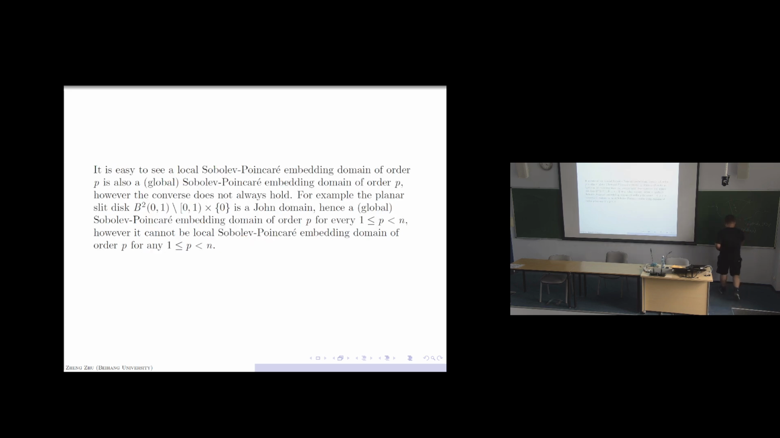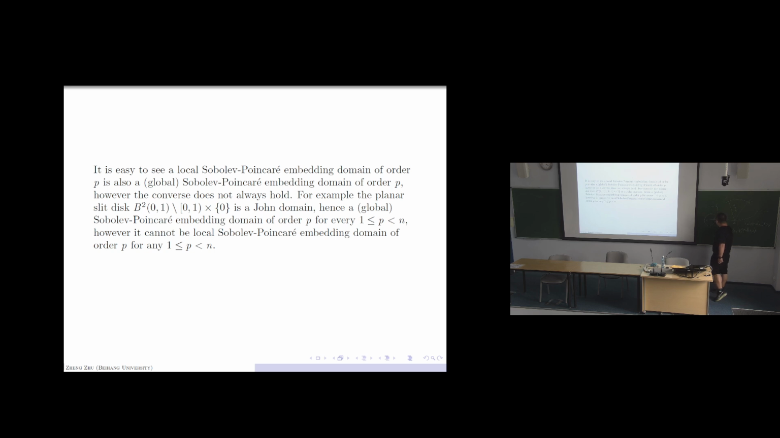The simplest example is a slit disk, which means a unit disk with a radius removed, and this is a John domain. You can choose a distinguished point x0 here, and it is easy to check it's a John domain, but it cannot be a local Sobolev-Poincare embedding domain. So it mustn't be a global Sobolev-Poincare embedding domain for all P less than n, because it cannot be a local Sobolev-Poincare embedding.